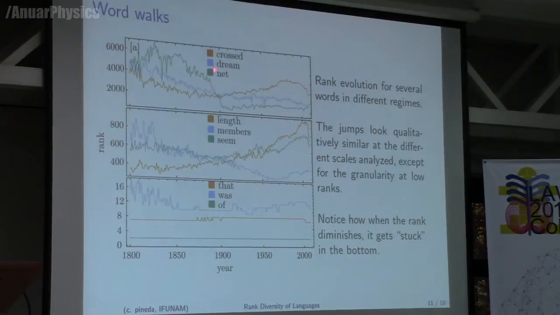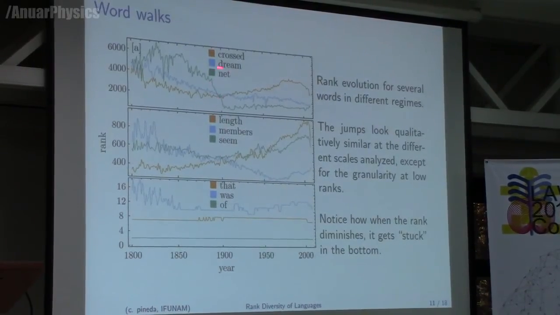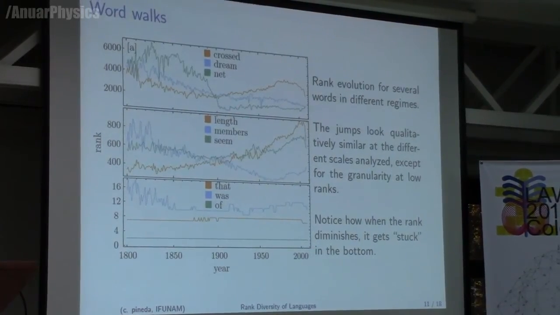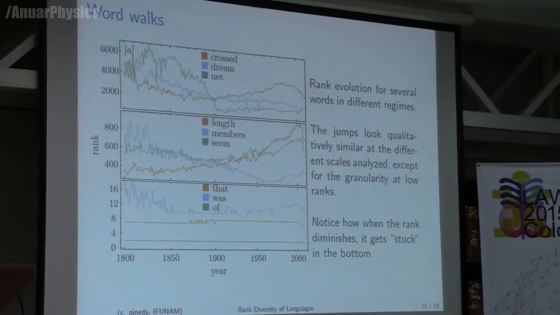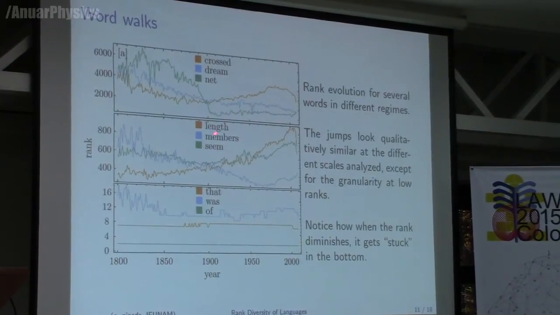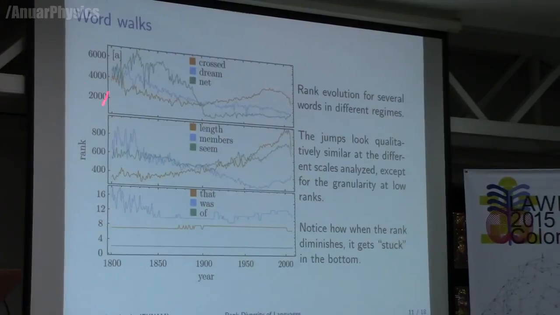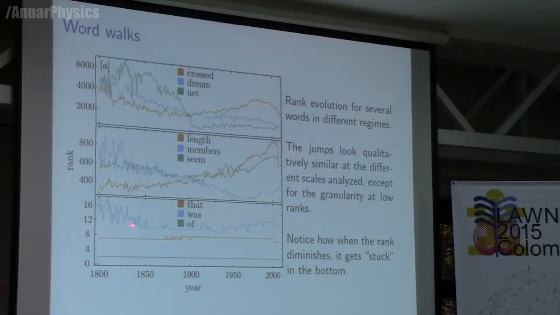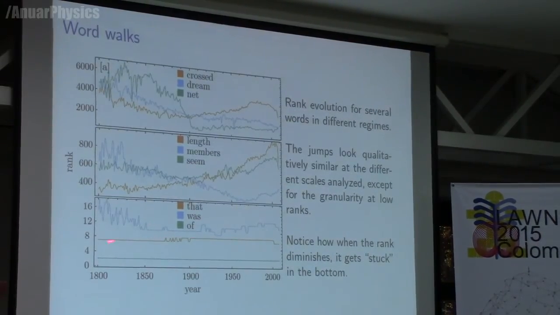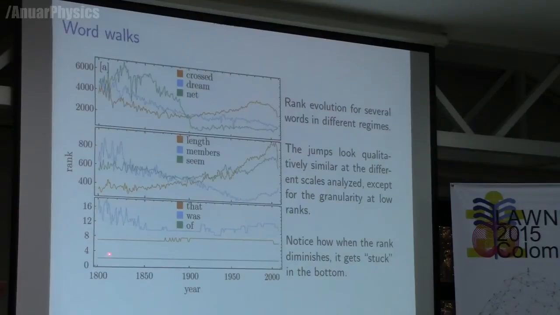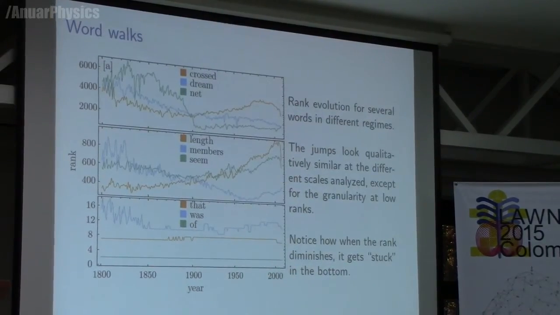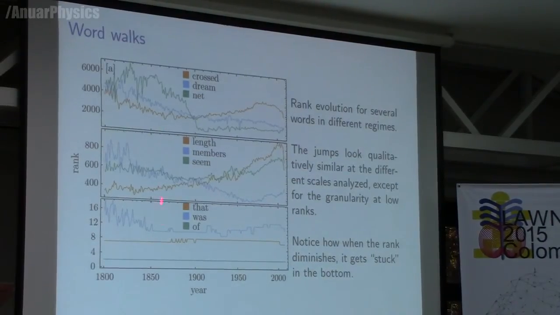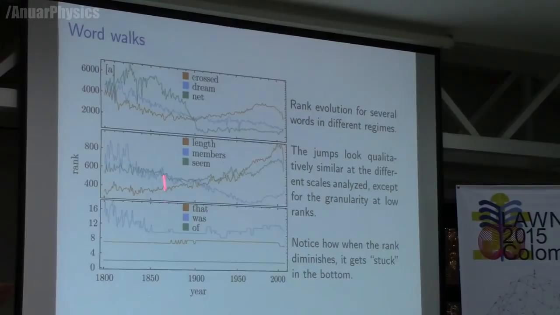And then at some point, there is a drop here, which means that the word "net" was used a lot more, and it tends to stabilize here. So the thing that this shows us is that if you look at this figure without these values here, this figure and this figure look quite similar. And even this figure, if you forget a little bit about this quantization, because words cannot have rank 1.5, but only integer rank, they also look similar here. So there is a scale invariance of the behavior of rank with time.